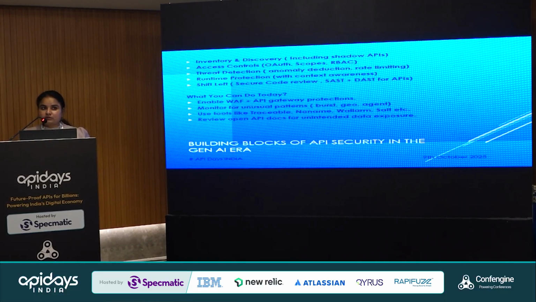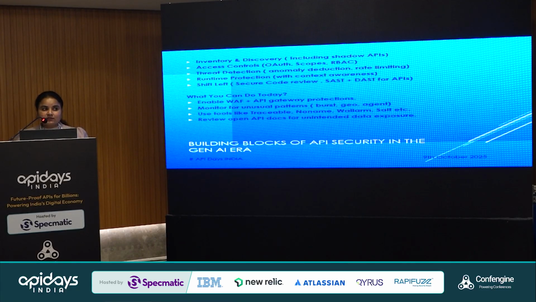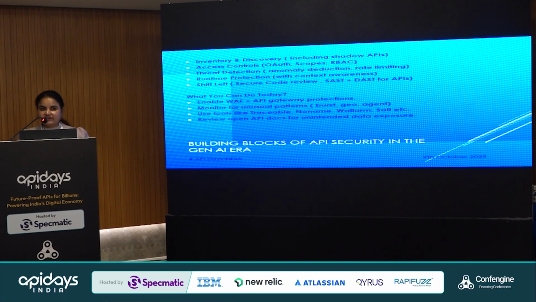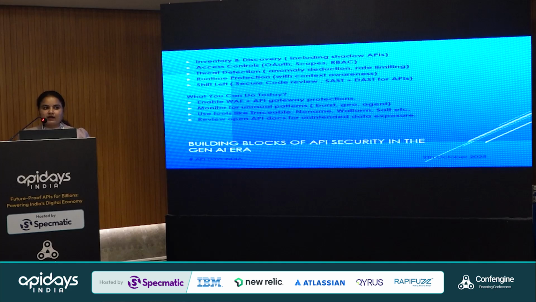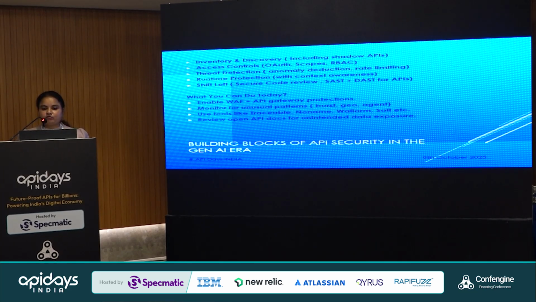Shadow APIs, as we know, mostly come up on the infra side. When we deal with the infra, many shadow APIs get created that are undocumented, and people do not actually focus on them. They get generated and there is no track of them. That's why inventory and discovery is required to stop these shadow APIs, and we have to find a solution to omit them from our application and remove them.